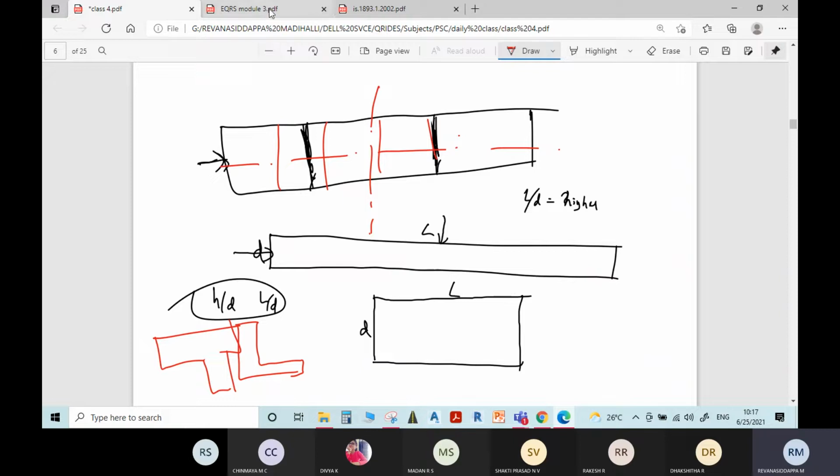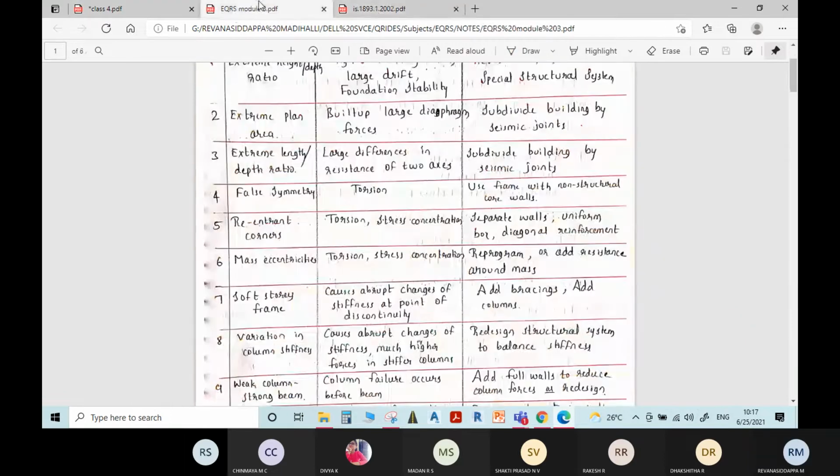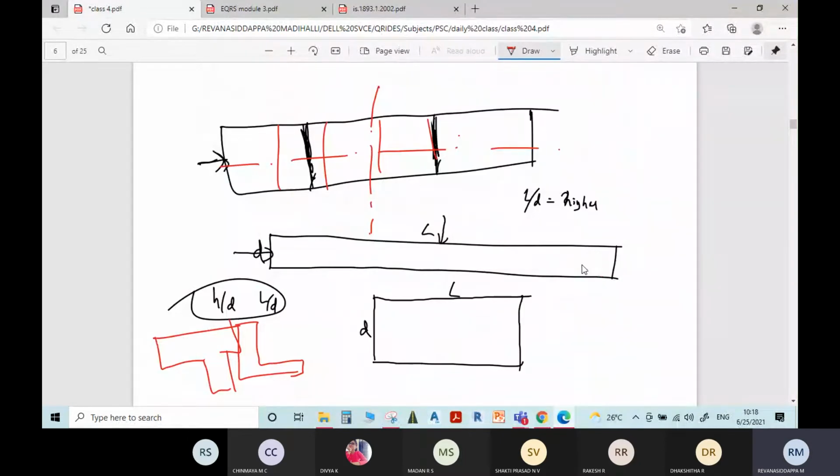Different shapes will be given for the plan. These are all examples of false symmetry. If you design a building which is symmetric about both the x and y axes, it is a symmetrical building.